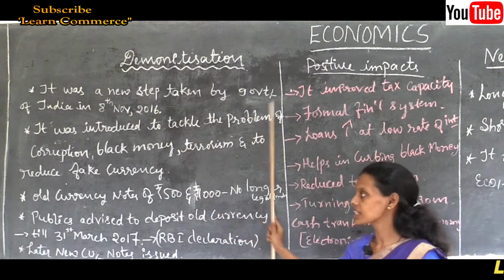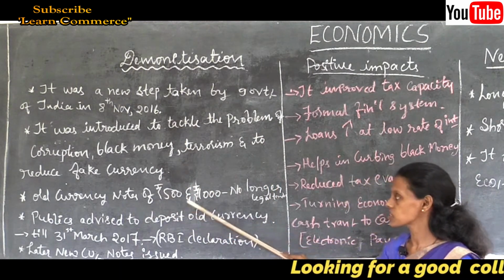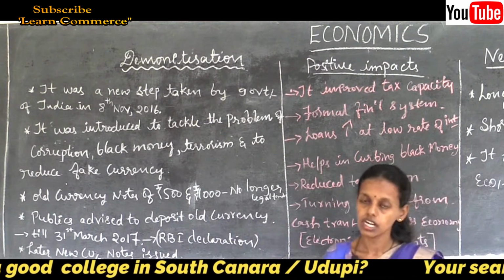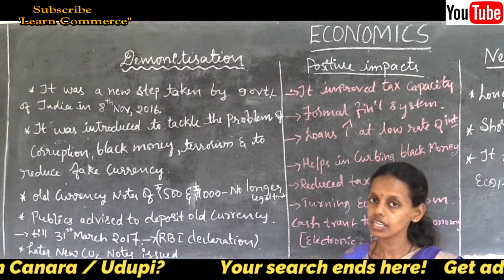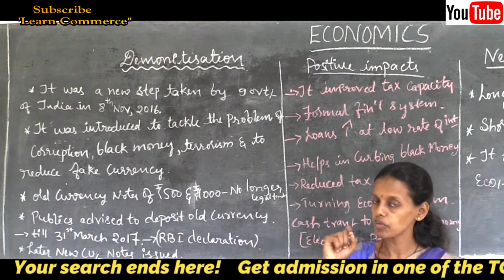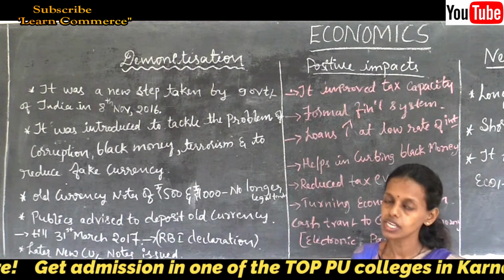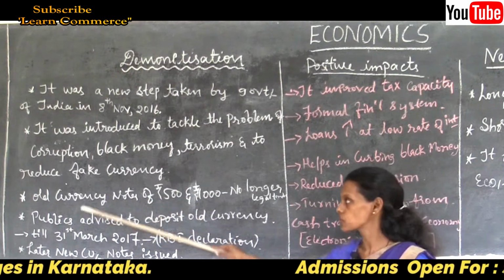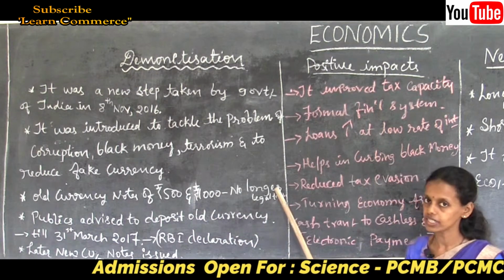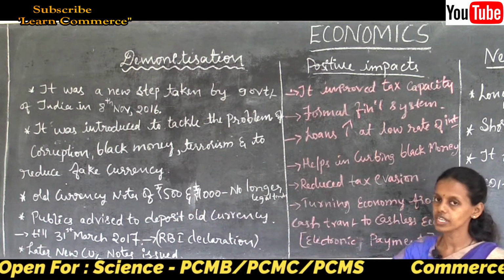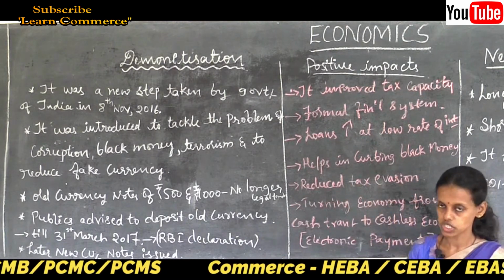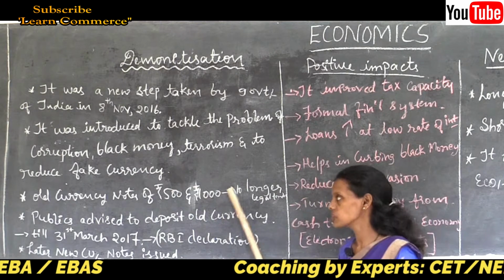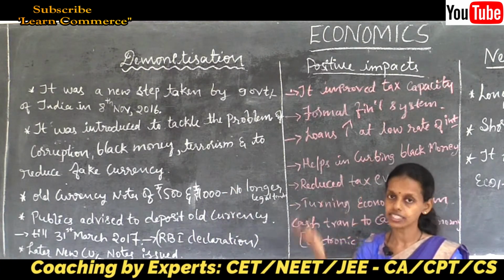RBI functions we discussed, monopoly of note issue. So RBI declared the old currency notes of 500 and 1000 were no longer legal tender. The power of demonetization is vested only in the hands of RBI. RBI has the power to demonetize currency notes. Old currency notes were no longer legal tender. 500 and 1000 were declared as having no value in future. No legal tender means no legal value in future. For our transactions, we are unable to use these old 500 and 1000 rupees.